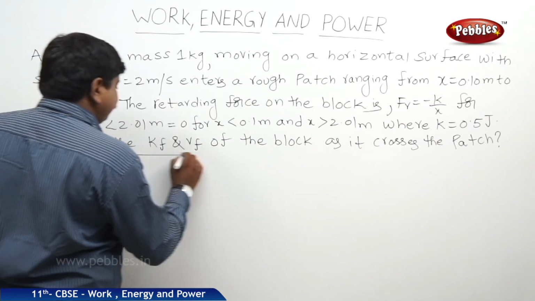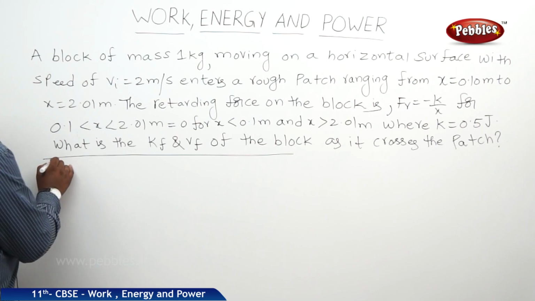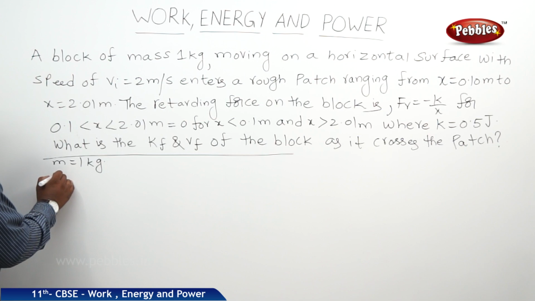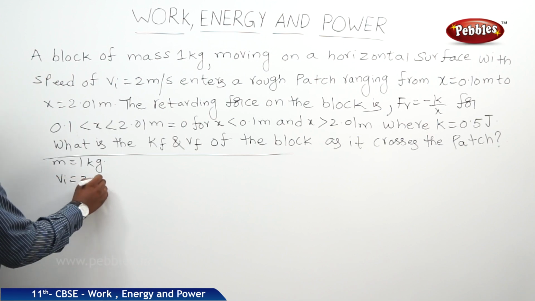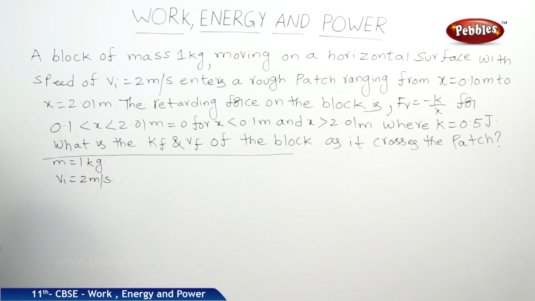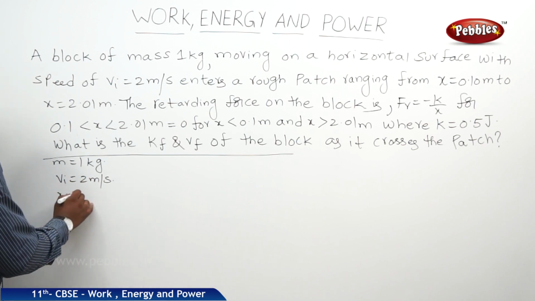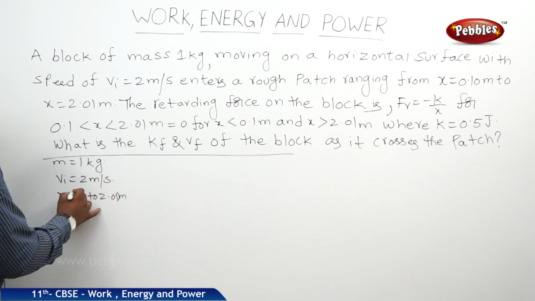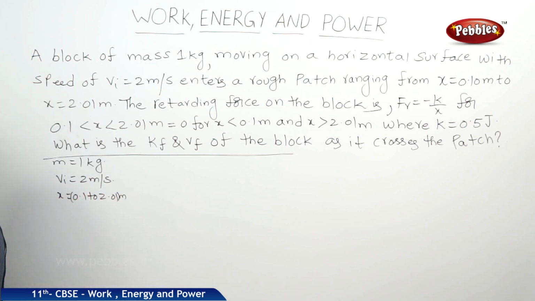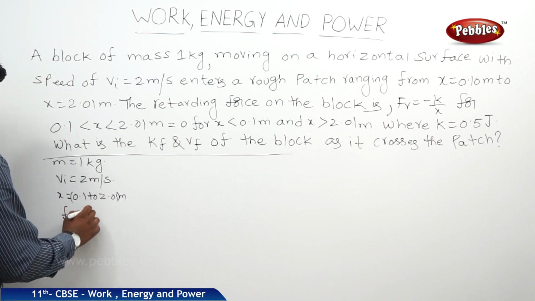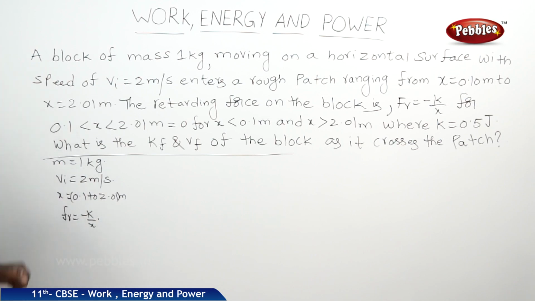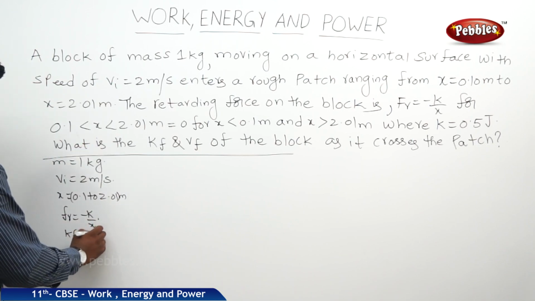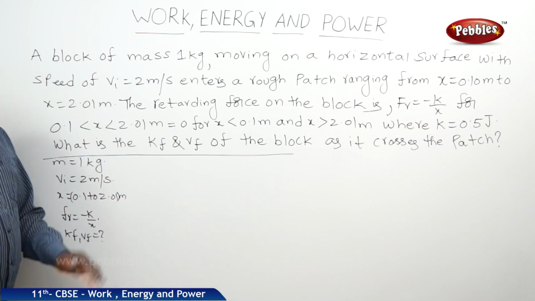So mass m is equal to 1 kg, initial velocity is equal to 2 meters per second. The values are x is equal to 0.1 to 2.01 meters. The retarding force on the block Fr is equal to minus k by x. Now we should find out the kf and vf. This is the concept of the problem.